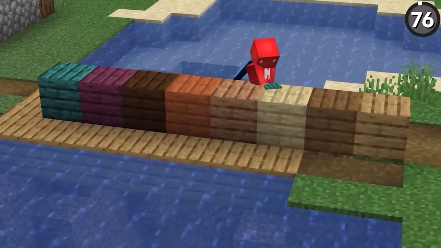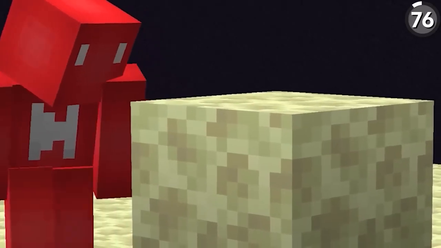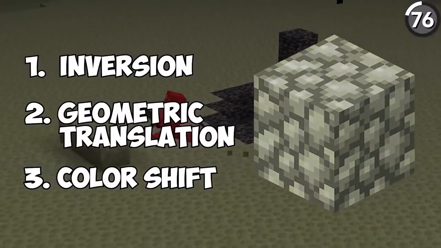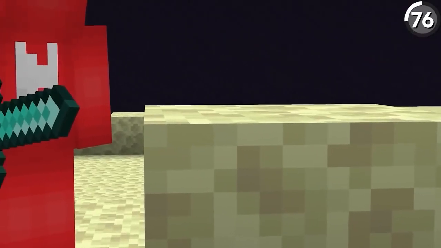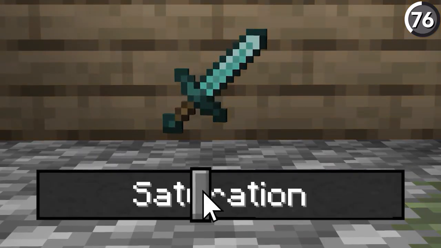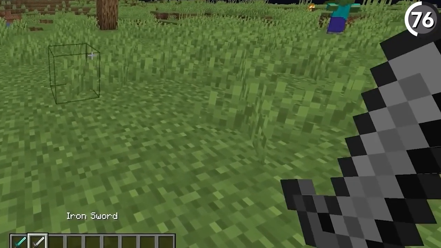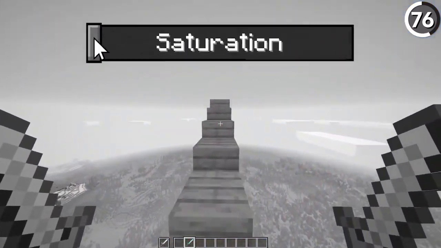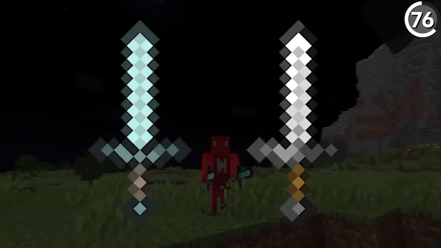Minecraft is a masterclass for reusing textures. Take the end stone for example. It's actually just an inversion, geometric translation, and then a color shift of the cobblestone texture, which is surprising, but the same principle applies to the diamond sword. As you'll soon notice, all we need to do is drop the saturation, and this iconic weapon starts to look a lot more like a familiar tool. Sure enough, a desaturated diamond sword mirrors the iron sword texture, if you minus the handle of course.